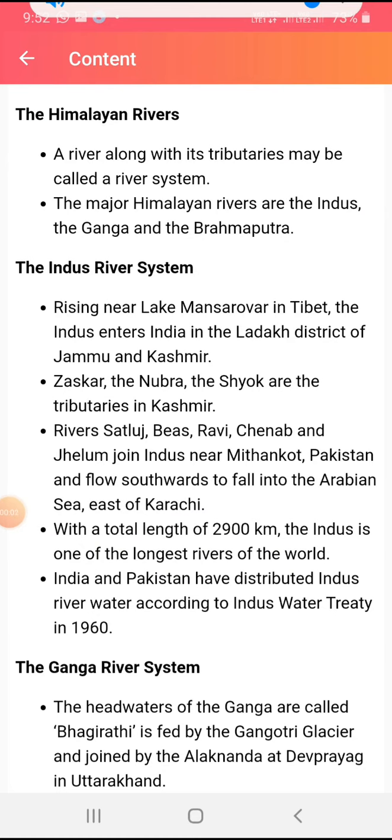I will study the chapter Drainage. Let me start with the Himalayan rivers. We study the Indus River, and now we will study the Ganga River. The Ganga is our holy river. First of all, students should read your textbook and learn all the important points. In this video we discuss all the important points of this chapter. Let me start with the Ganga river system.